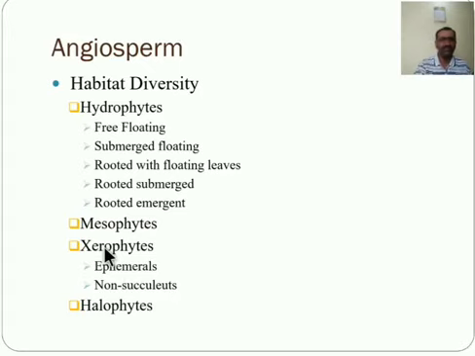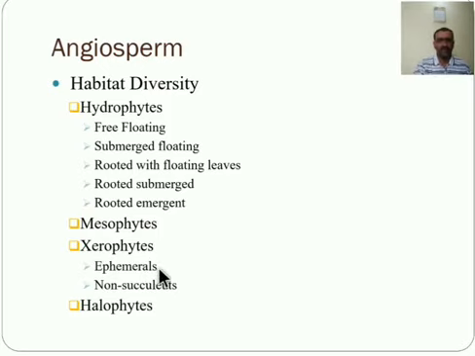The plants growing in soil with scarcity of water are of the following subtypes: ephemeral and non-succulent. Ephemerals complete their life cycle within a short period to escape from the drought condition, short period crops, and these are also called drought evader plants. For example, Argemone mexicana and Boerhavia erecta. These are examples of ephemerals.